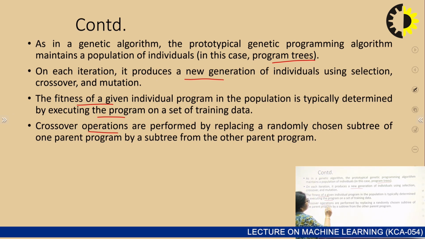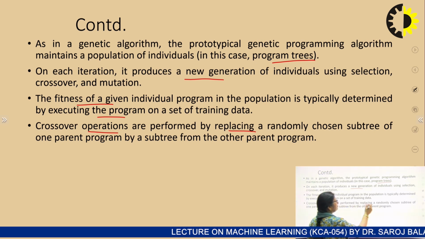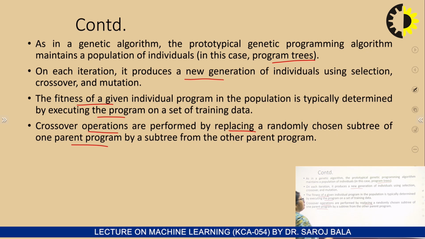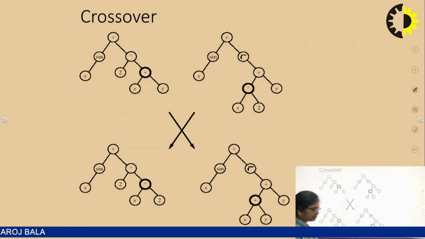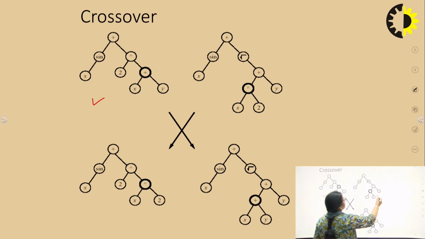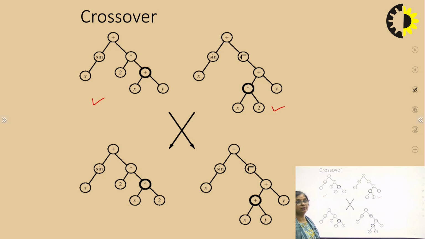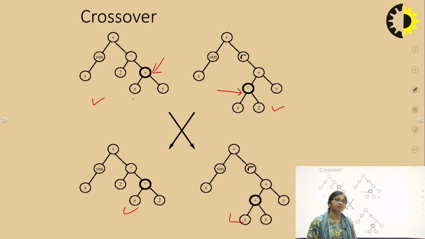The crossover operation is performed by replacing a randomly chosen subtree of one parent program by a subtree of the other parent program. How is the crossover done? It will be done on the subprograms. See this, we have one current individual hypothesis and another hypothesis, so we can cross over. How do we cross over? We will take a part of the subtree, this one and this one. So what has been done? This has been replaced with this, and this has been replaced with this. Crossover: some parts of the trees are exchanged with each other.